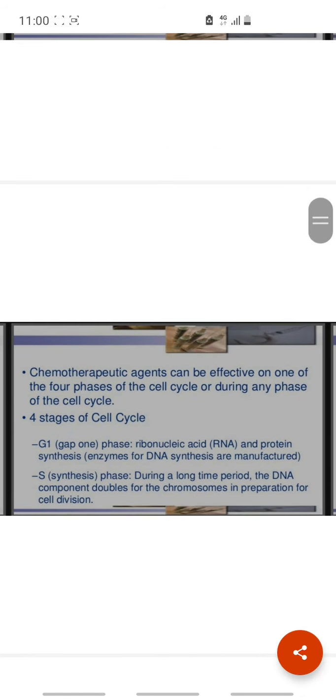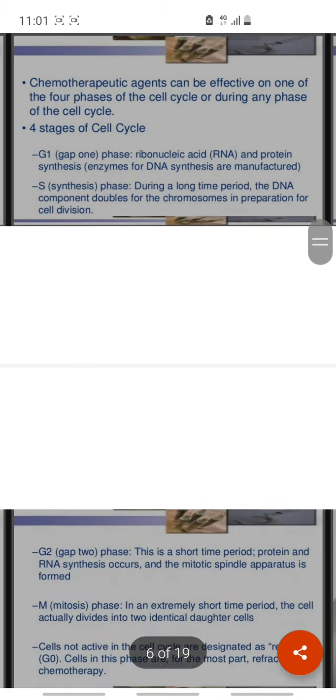Chemotherapeutic agents can be effective on one of the 4 phases of the cell cycle or during any phase of the cell cycle. The 4 stages of the cell cycle: G1, the Gap 1 phase, in which ribonucleic acid (RNA) and protein synthesis enzymes of DNA synthesis are manufactured. S, the synthesis phase. During a long time period, the DNA component doubles for the chromosomes in preparation for cell division.